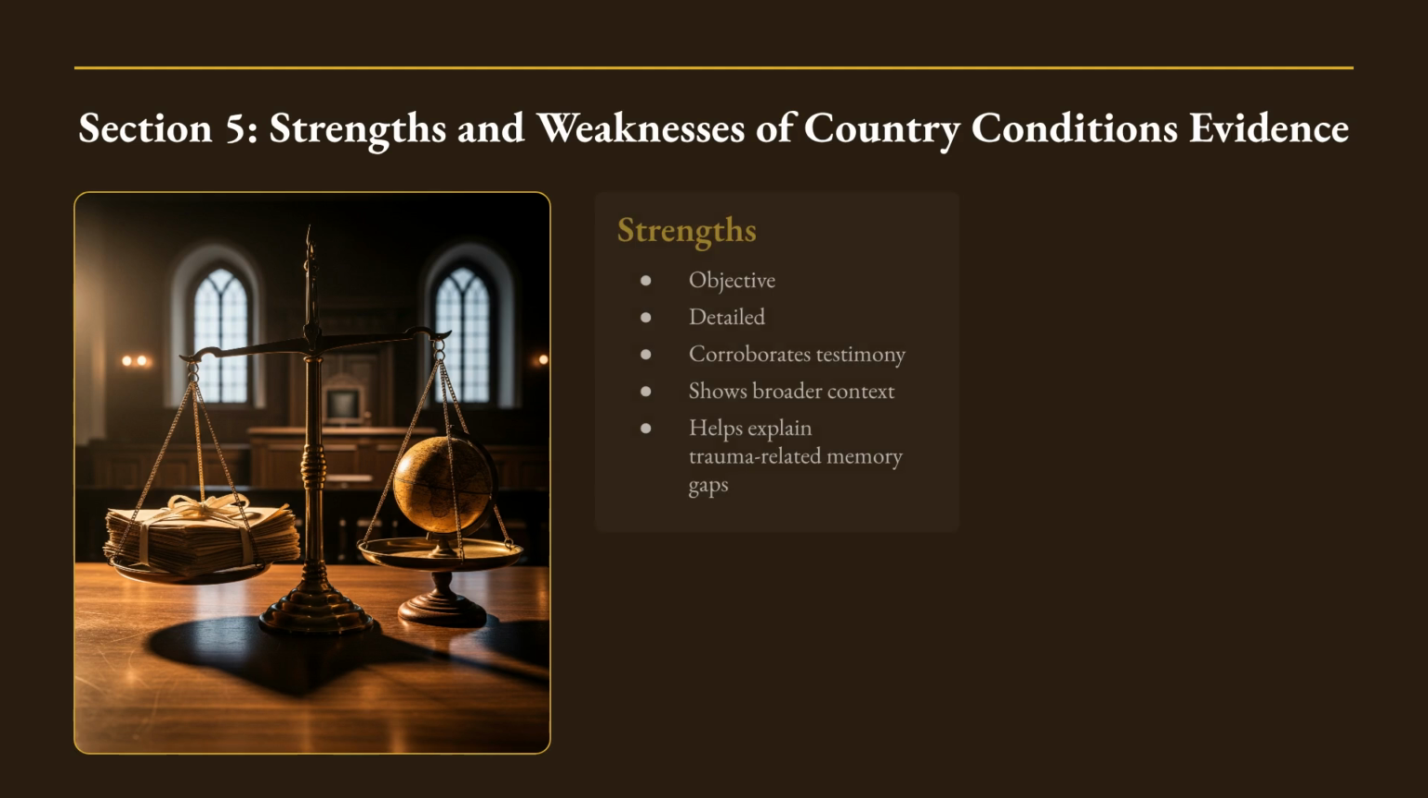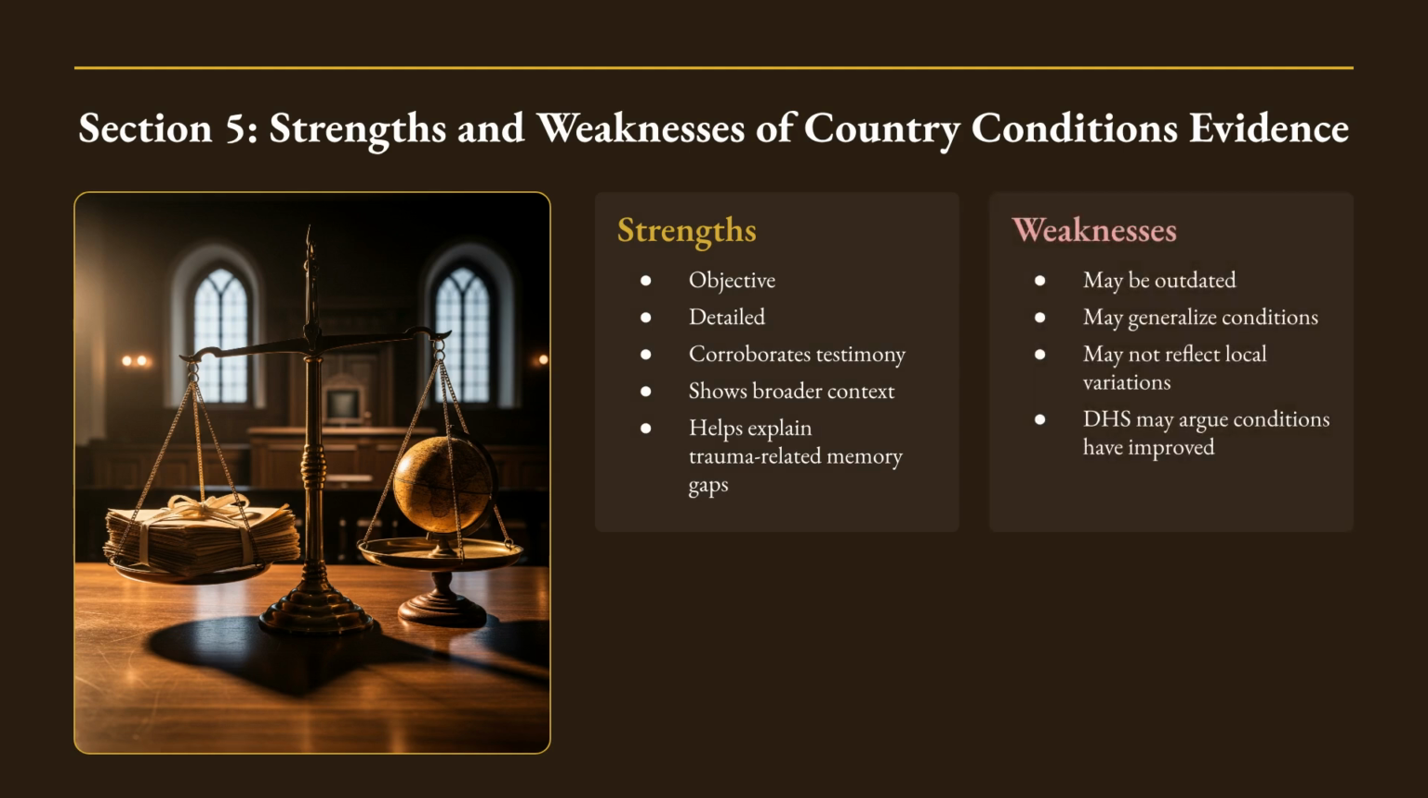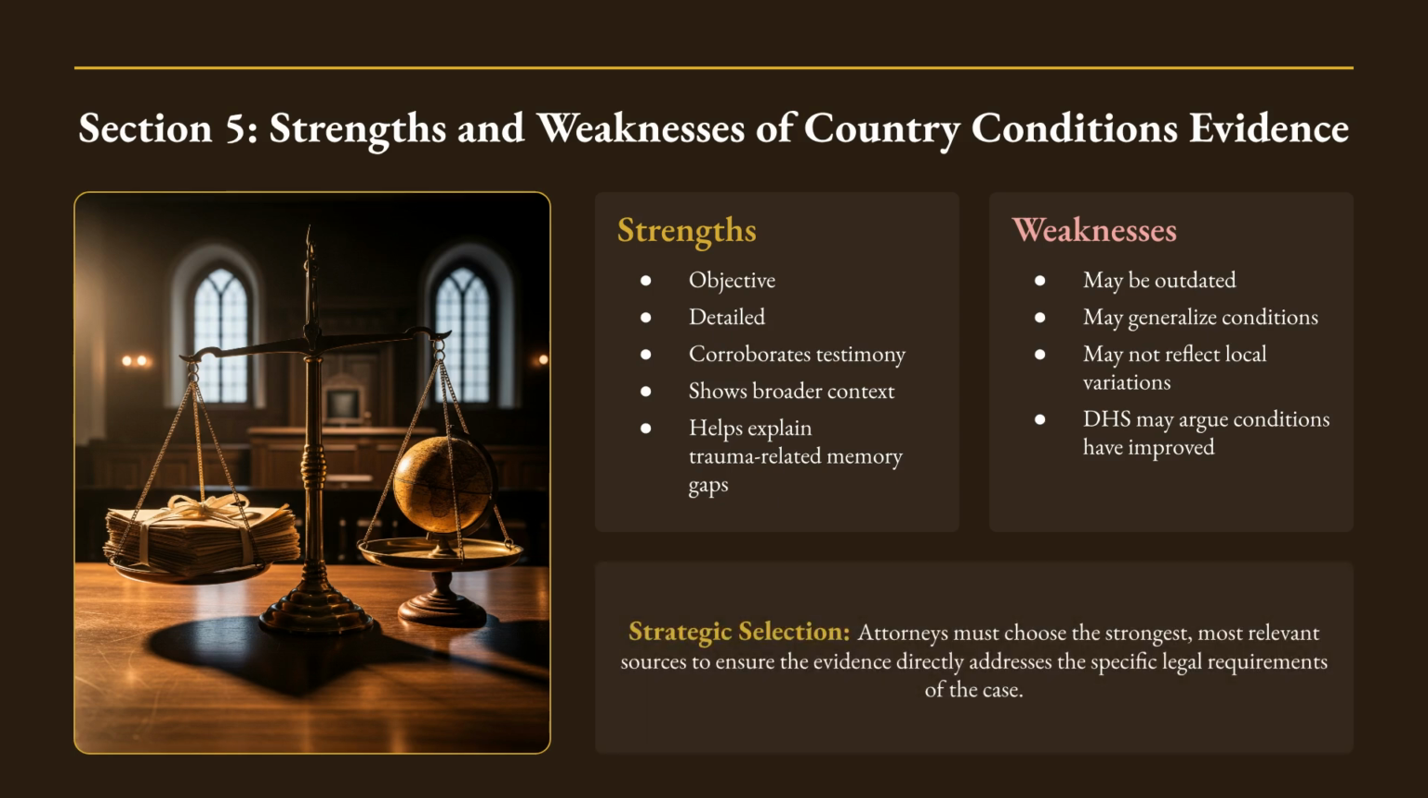Section 5 discusses strengths and weaknesses. Strengths include objectivity, detailed information, and corroboration of testimony. Weaknesses include the risk of being outdated or generalizing conditions. Strategic selection is key to addressing the case's specific legal requirements.